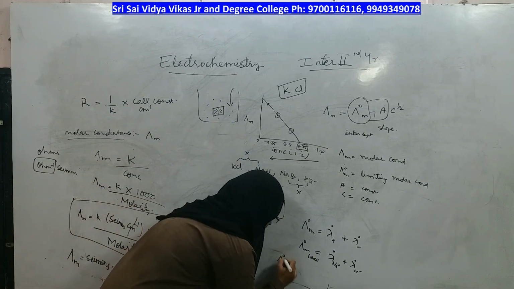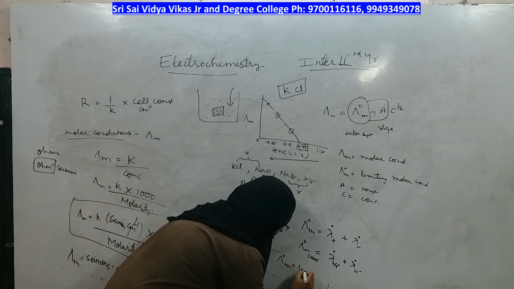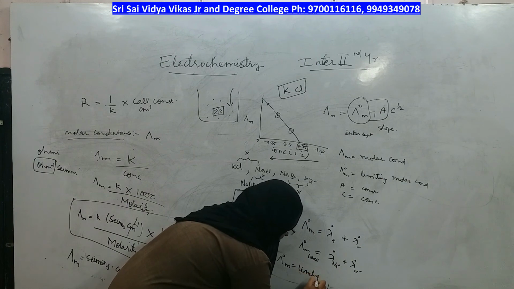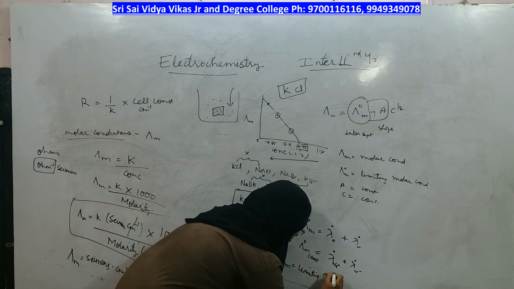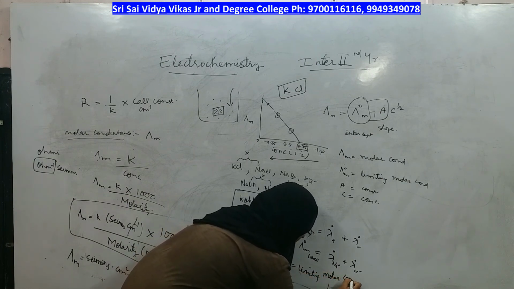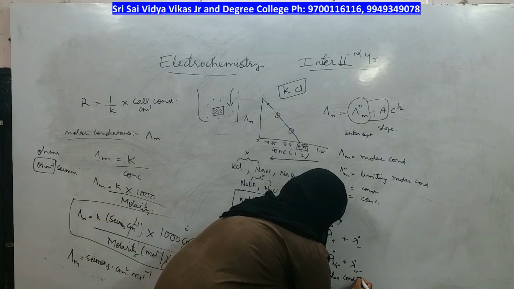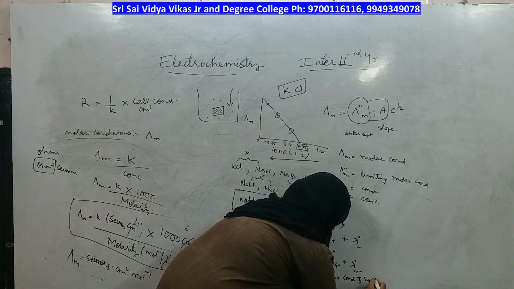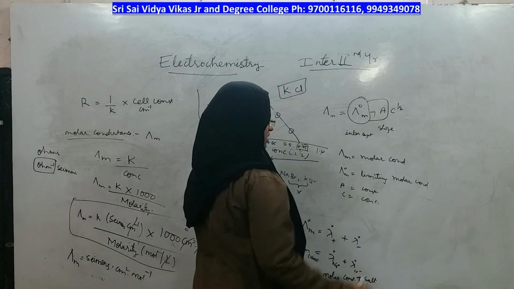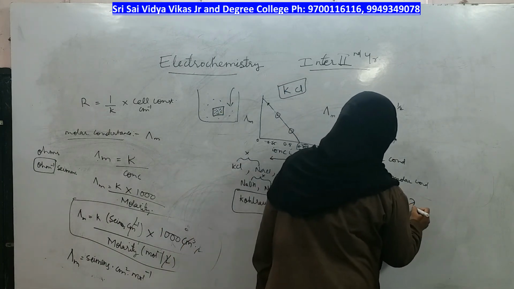Let us write the names. This is limiting molar conductance of salt. Which salt? Say NaCl. How about these?